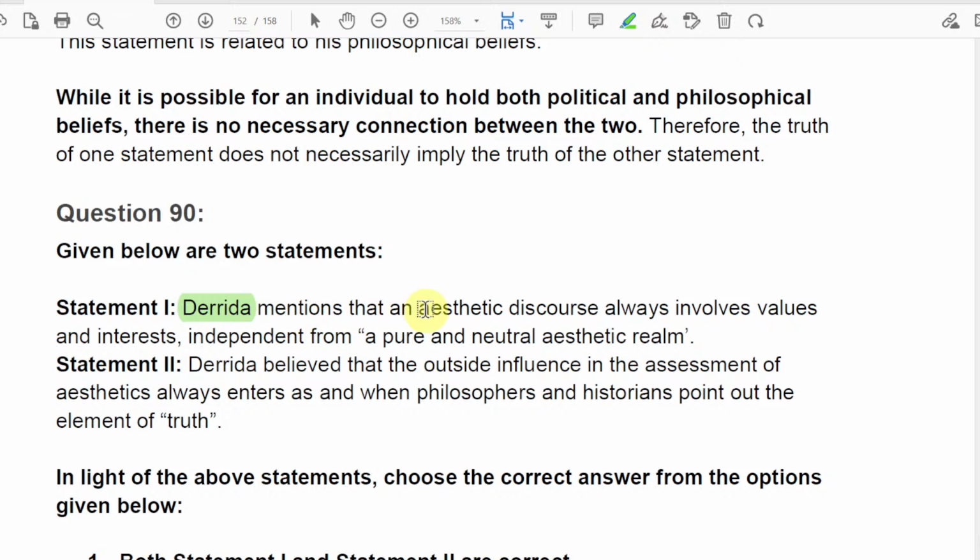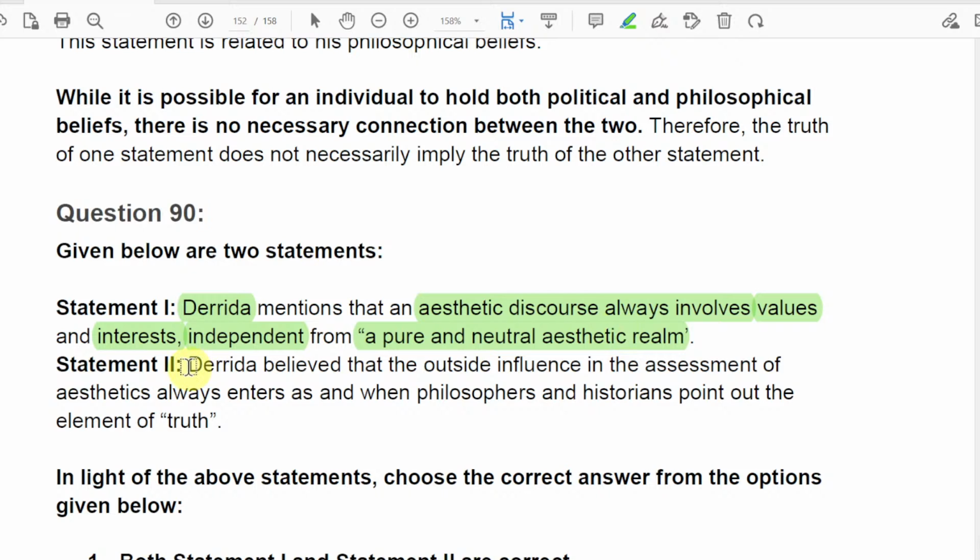So he mentions that an aesthetic discourse, which is talking about beauty, always involves values and interest, independent from a pure and neutral aesthetic realm. So Derrida says aesthetic discourse always involves values and interest, independent from a pure and neutral aesthetic realm.